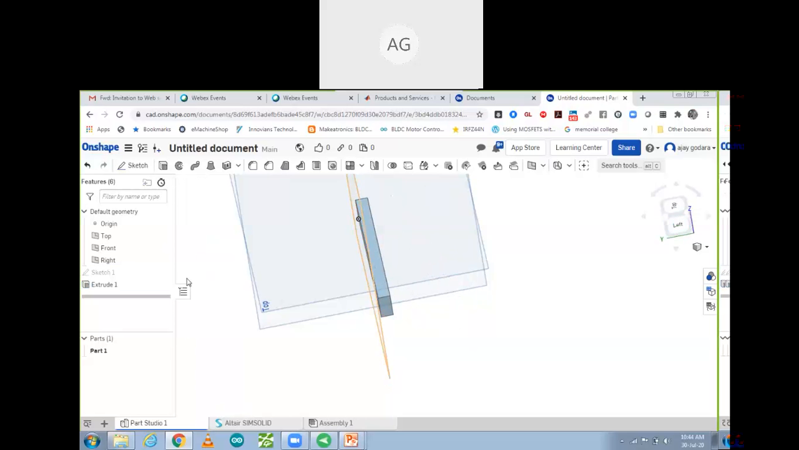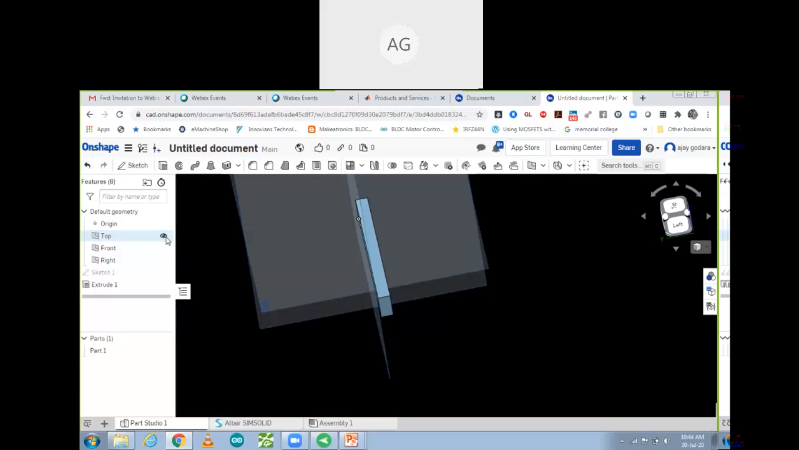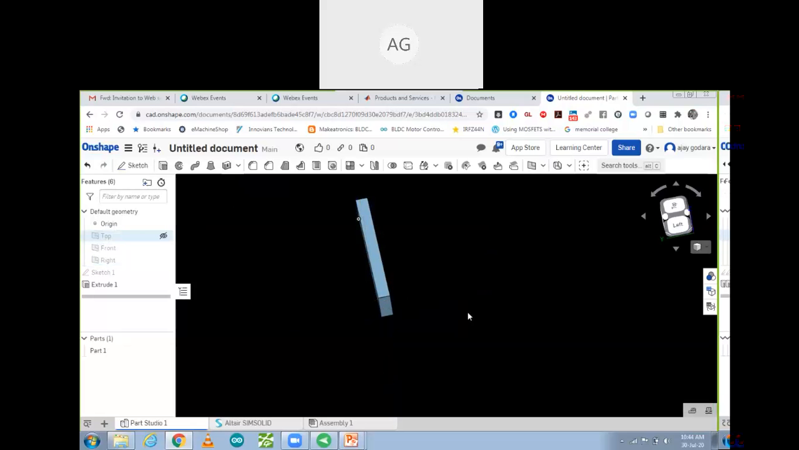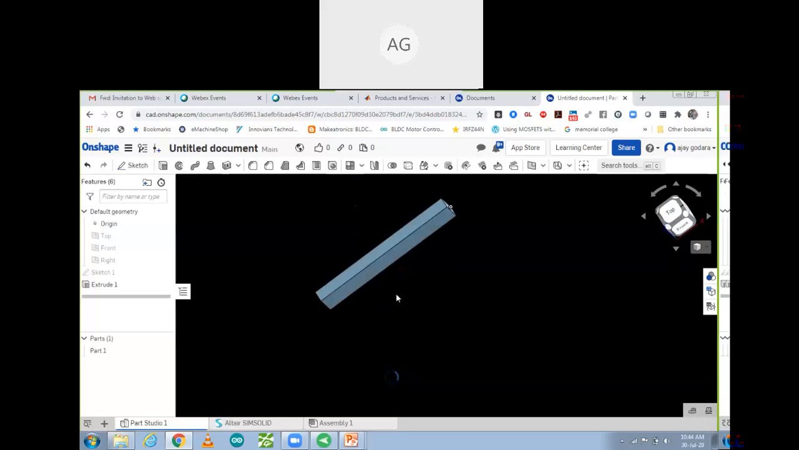This one is the part. I want to hide these planes. So we can hide it. You can hide this plane also. You can hide this plane also. Now this one is your 3D part. So this one is the 3D part. So now you can see it properly. So over here you want to apply your geometry. I mean this one is your geometry, and over there you want to do simulations.